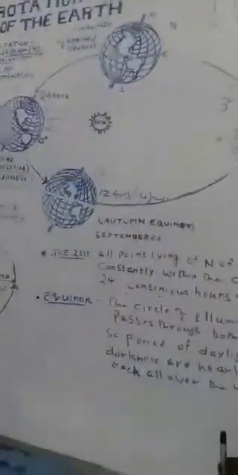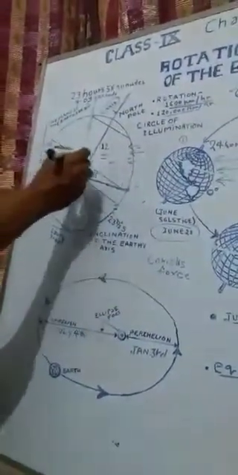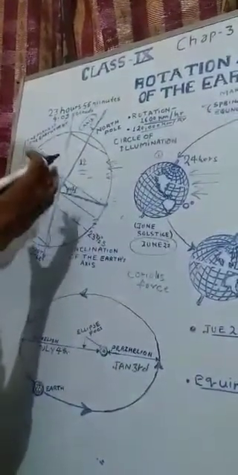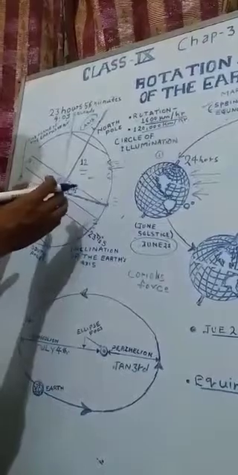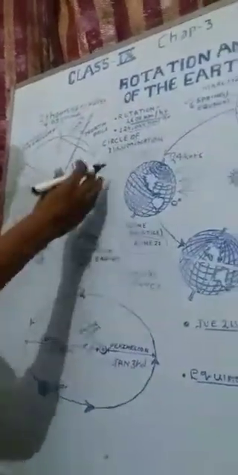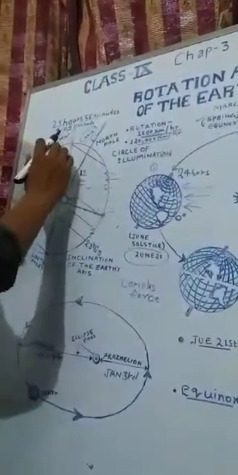Okay, now we are moving towards another topic: what is Coriolis force? Coriolis force means our earth has a rotation, and due to its rotation the wind and air, which is attached to the earth by gravitational force, will move in different directions. We have already seen that due to its rotation our earth bulges near the equator and is flattened near the poles.